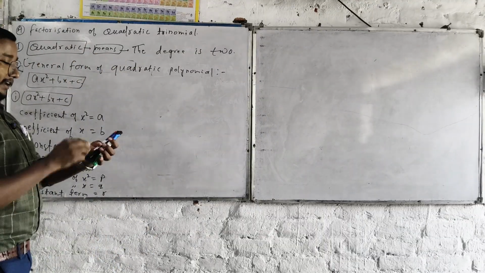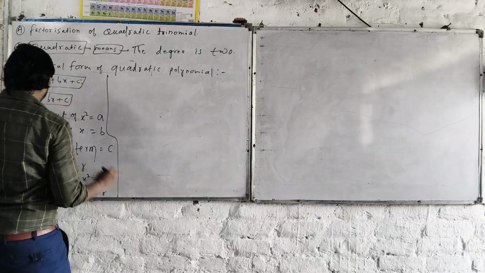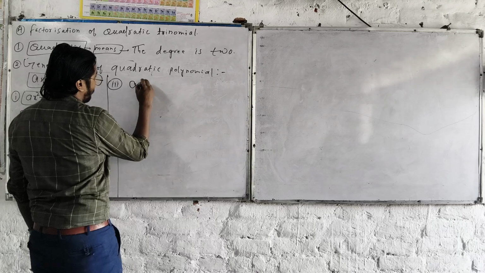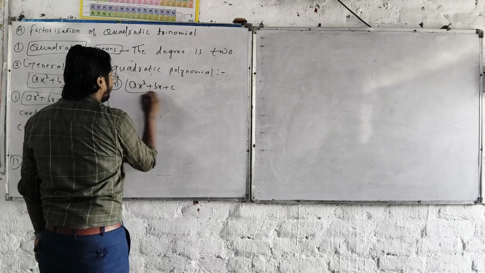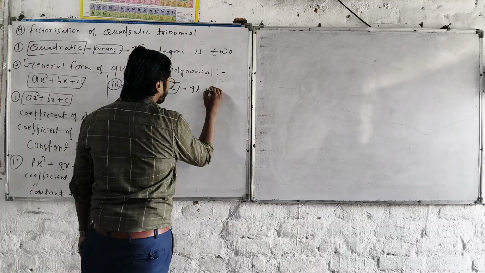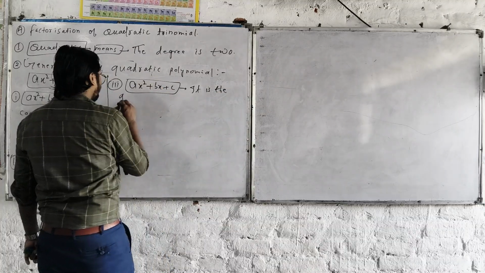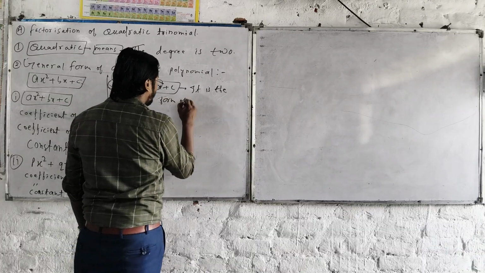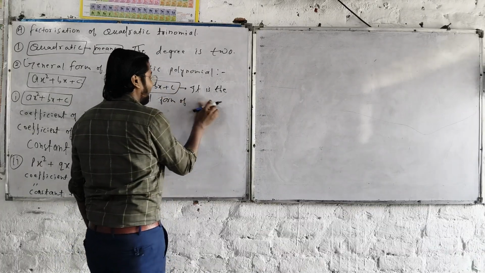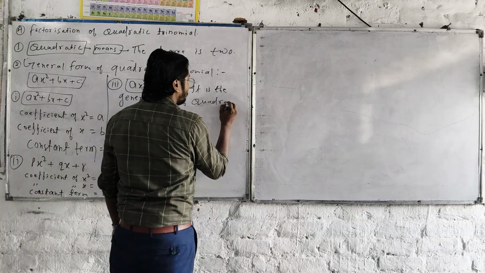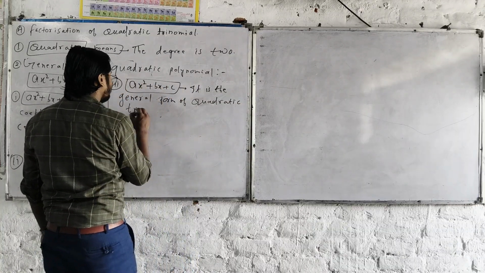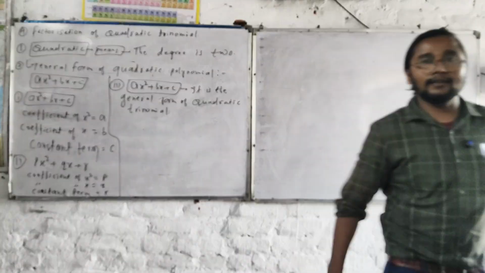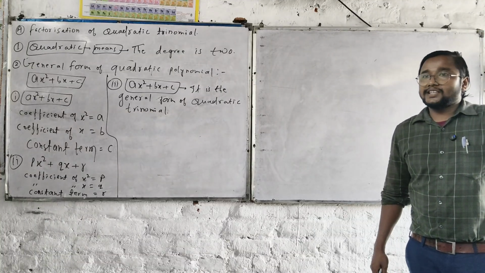One more thing we have to understand here. That is ax squared plus bx plus c. It is the general form of a quadratic trinomial. Hope you understood right now what is the meaning of the quadratic trinomial. You understand the meaning of this one?